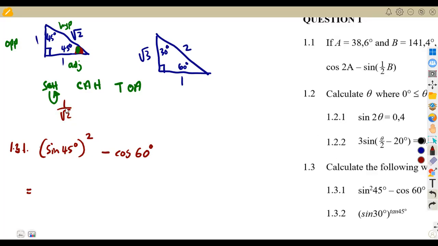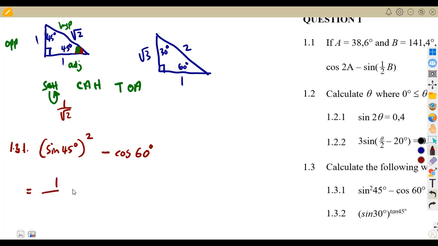But if you take it from the calculator, it gives you a simplified value, which is the square root of 2 over 2. That is the difference you are going to have compared with someone who took it from the special angles. You take it as it is, 1 over the square root of 2, unless you want to change it to the way that you want, but you can just leave it like that.